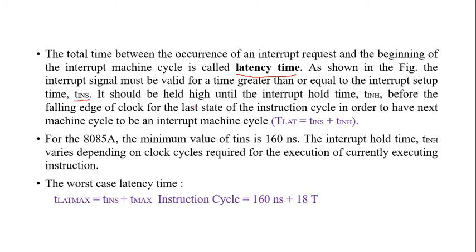It should be held high until the interrupt hold time, TINH, before the falling edge of the clock for the last state of the instruction cycle, in order to have the next machine cycle be an interrupt machine cycle. So TL is equal to TINS plus TINH.